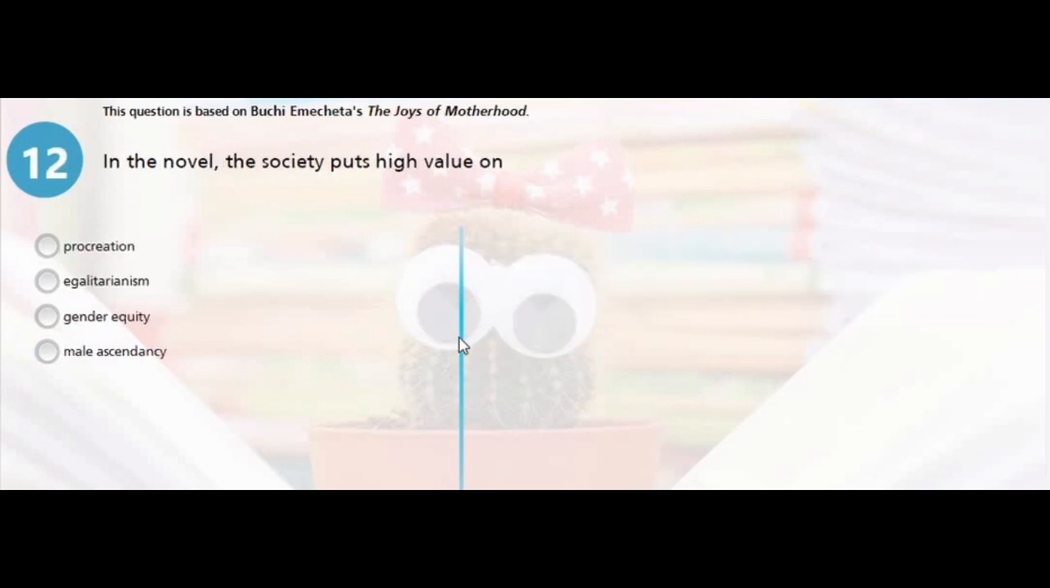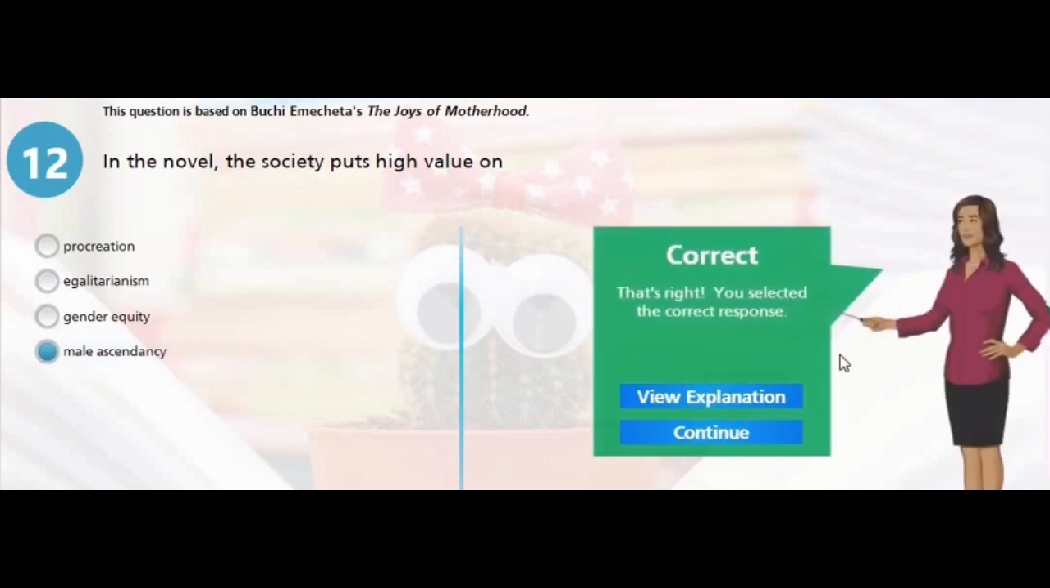Question 12. This question is based on Buchi Emecheta's The Joys of Motherhood. In the novel, the society puts high value on what? Procreation, egalitarianism, gender equity, male ascendancy. Well, the society puts high value on male ascendancy and not just procreation in the novel. So the right answer is D.